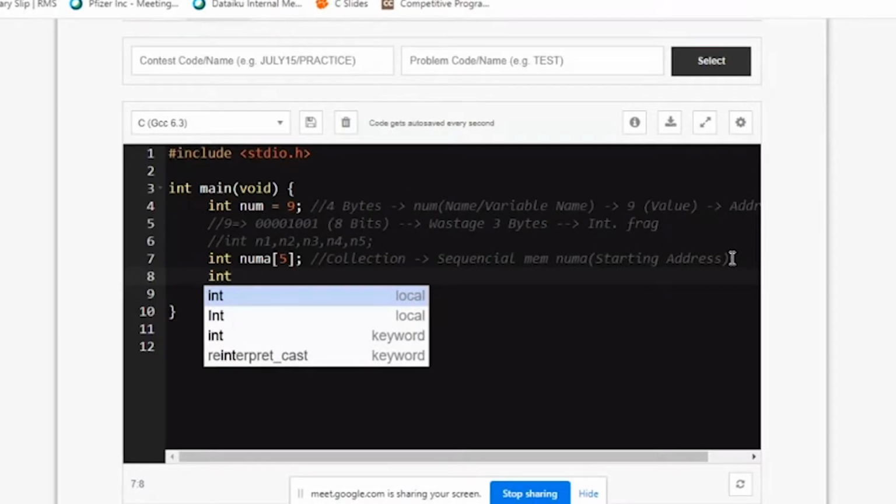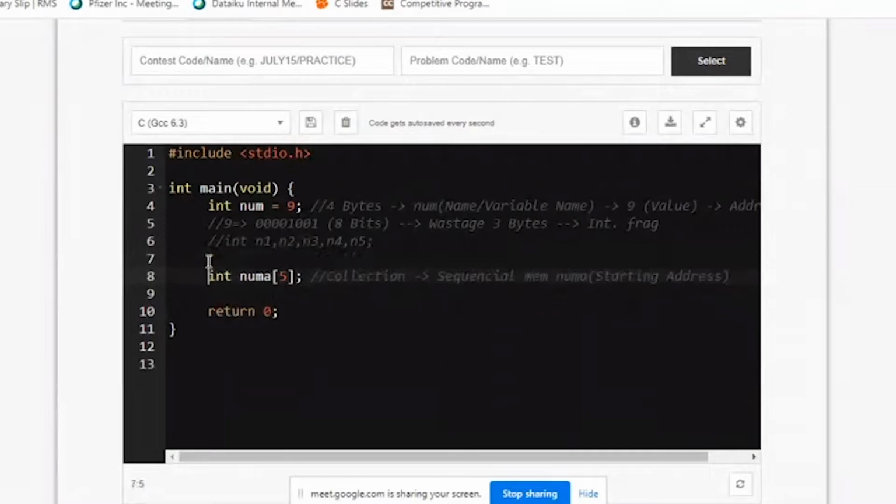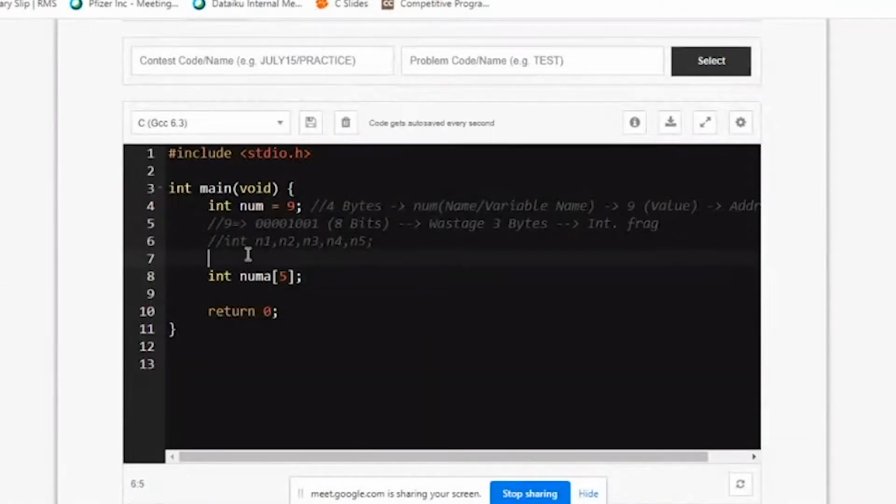So one of the procedures for storing the elements is, let me write this comment line above. This is just a declaration of the array. If I have to give static initialization, for example, you can see here int num equal to 9. This is called static initialization. I'm not reading it from the keyboard through scanf or gets. I'm just reading it in the code itself. That is, I'm giving a static declaration.